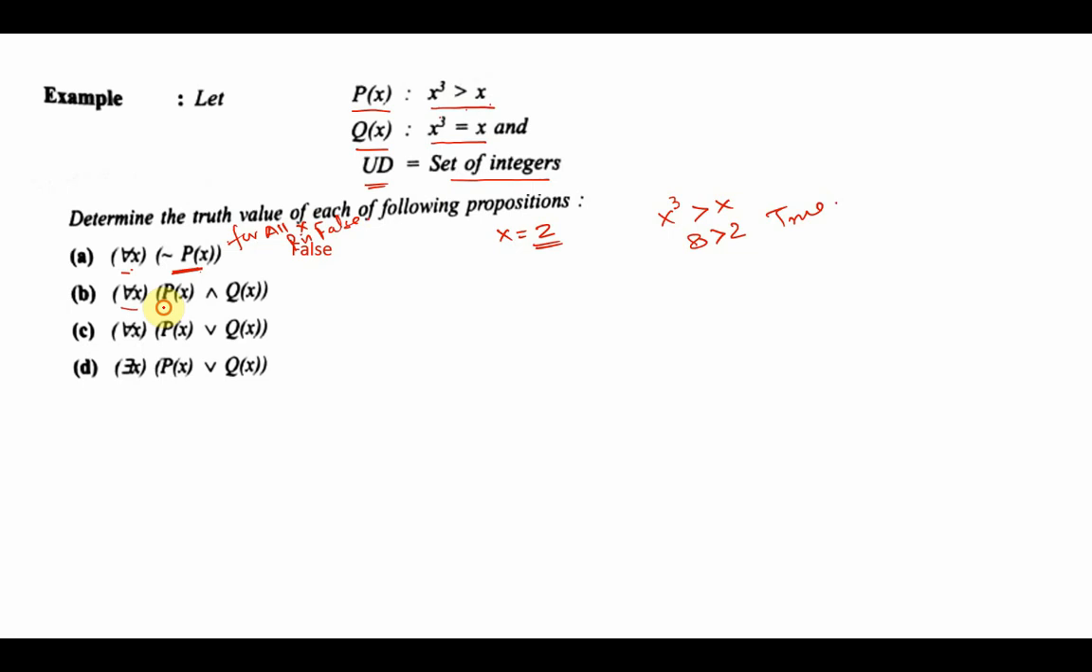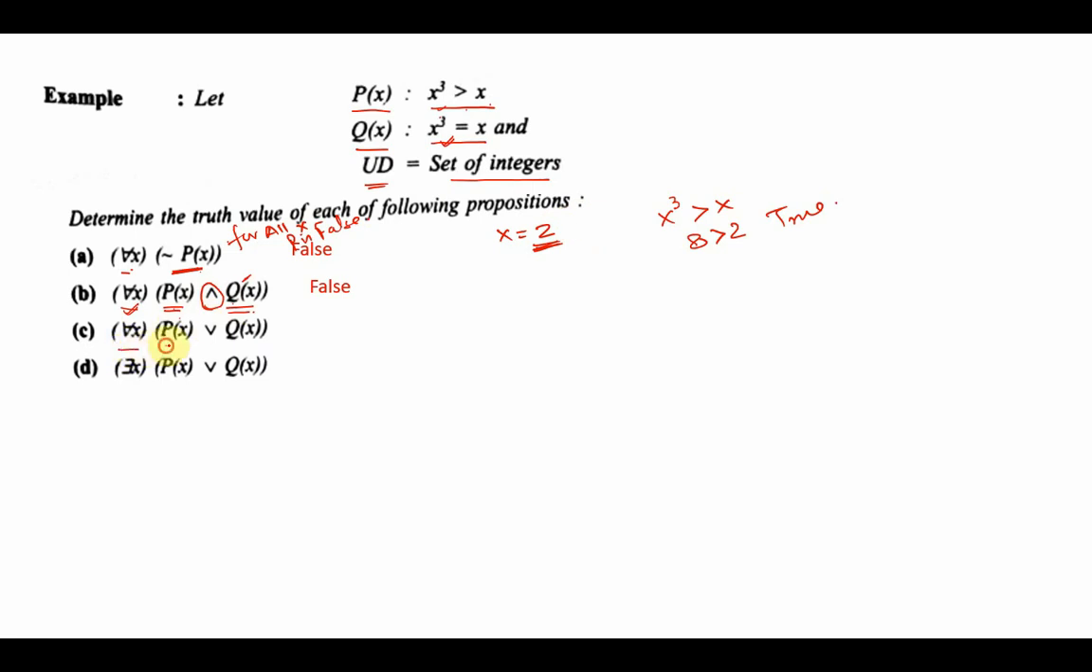For all x, p(x) and q(x), what it means is that for each and every integer, x cube is greater than x and x cube is equal to x. Obviously this is false. Once again, I can take the same example too. Please understand that we have a conjunction over here. Conjunction means this has to be true as well as this has to be true. So if I take x equal to 2, q(x) becomes false. So as soon as this becomes false, this conjunction becomes false. So x equal to 2 once again becomes a counter example.